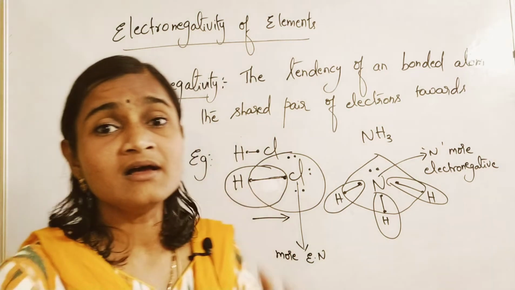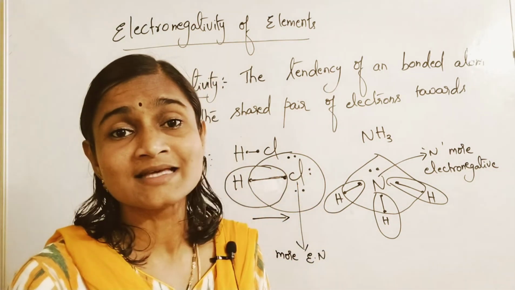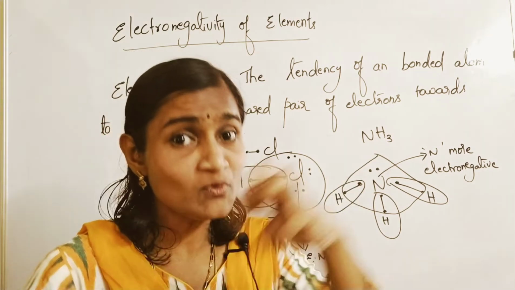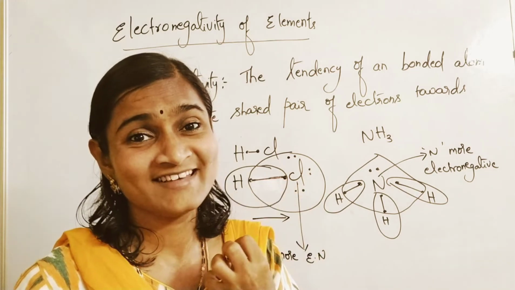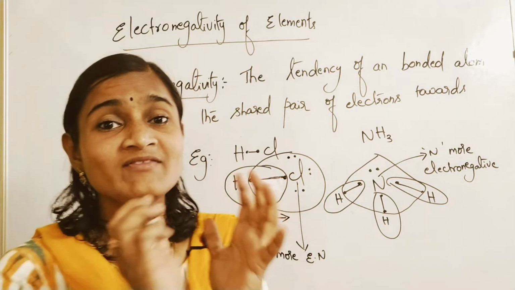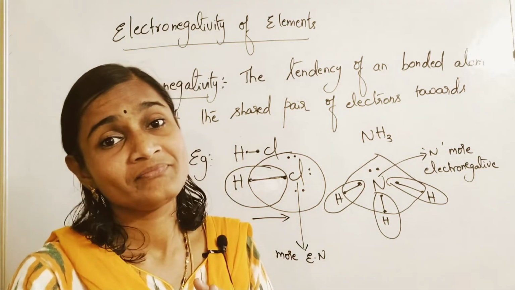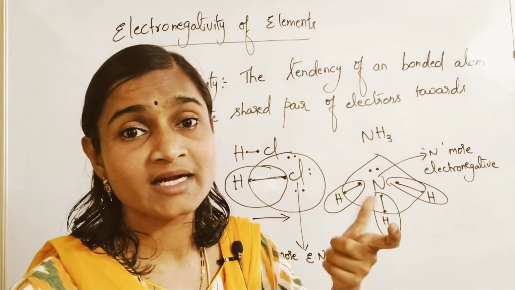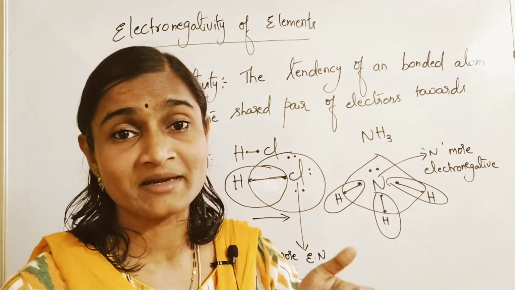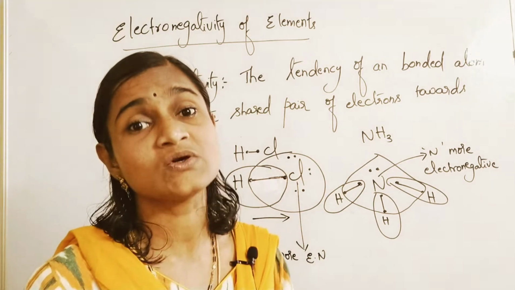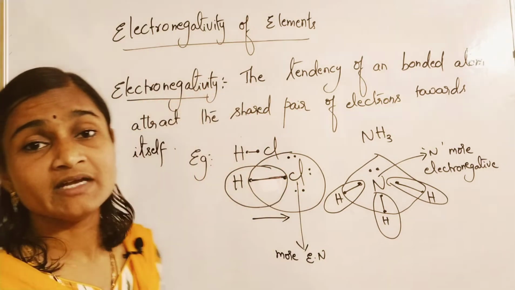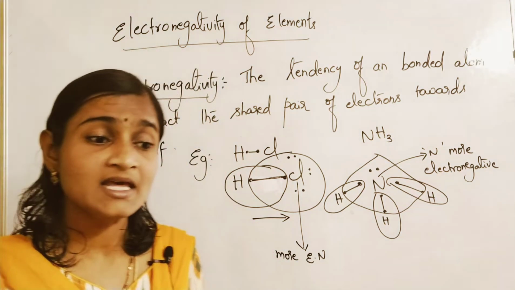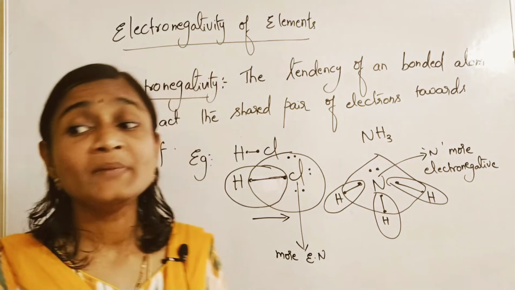It's like 2 children sharing their lunch box. One child is more dominating, more selfish, and grabs a larger amount of that lunch. So there will be an unequal sharing between them. Here also unequal sharing will be there between the 2 atoms because of the domination of 1 atom. That kind of tendency is called what? Electronegativity. It is also one of the periodic properties.